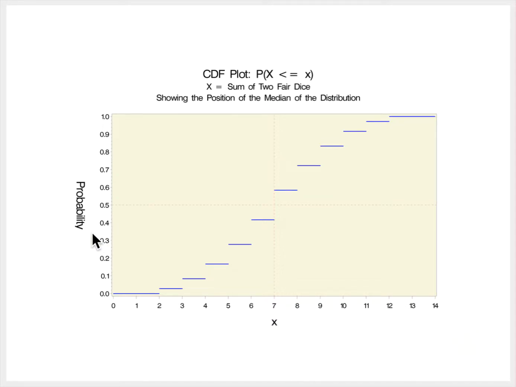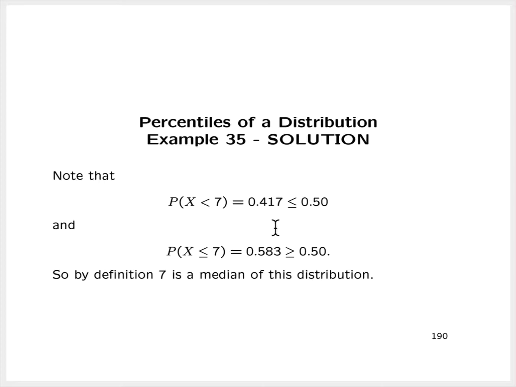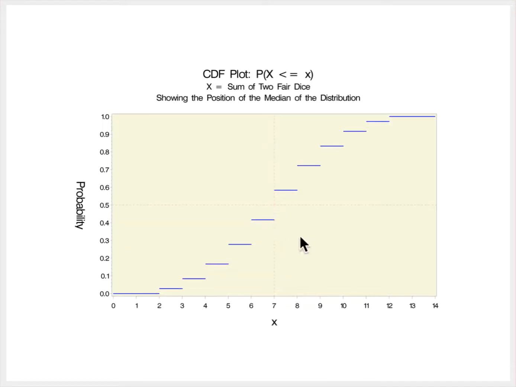I've drawn a horizontal red dotted line at 0.5, which is the level of the percentile we're looking for, and then a vertical red dotted line at the location of the median that we found. So you get a visual idea of what we mean when we are talking about a particular percentile, in this case, a median, and what that graph looks like.